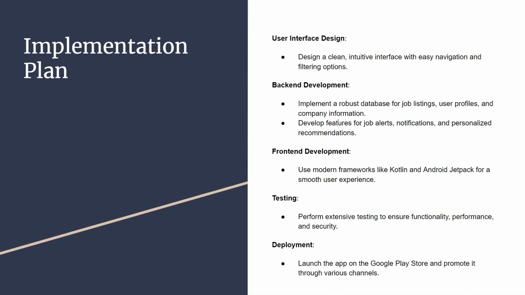The implementation plan for creating this application starts with UI design. We are going to design a clean and intuitive interface for easy navigation and filtering options. This application needs a backend as well, so we are going to develop the backend: implement a robust database for job listings, user profiles, and company information. Secondly, we are going to develop the job alert notifications and personalized recommendations. Third, we are going to do the front end development, using modern frameworks like Kotlin and Android Jetpack for a smooth user experience.